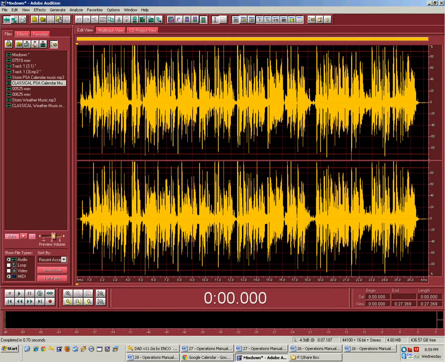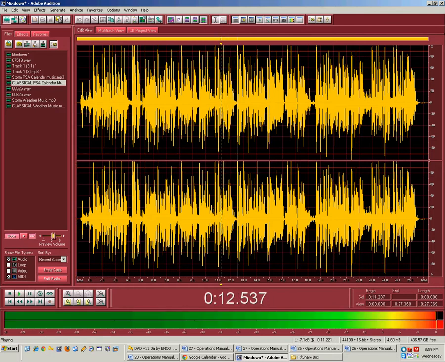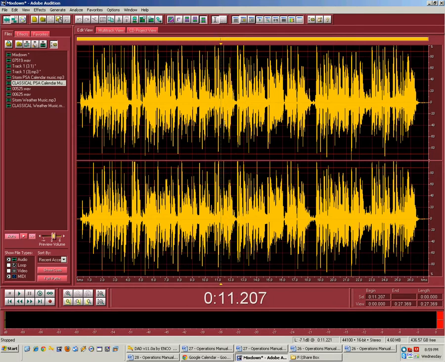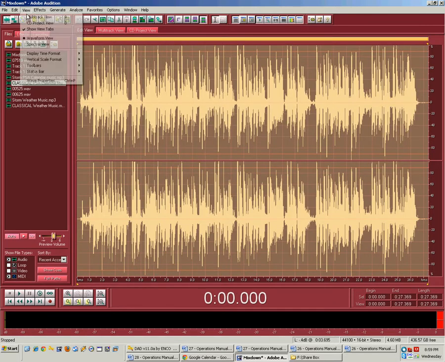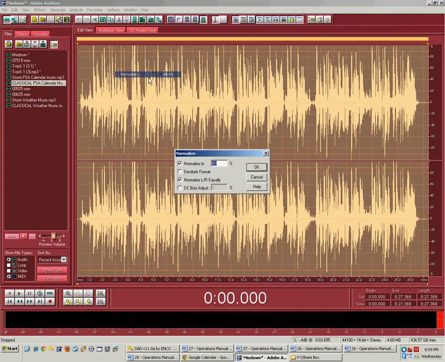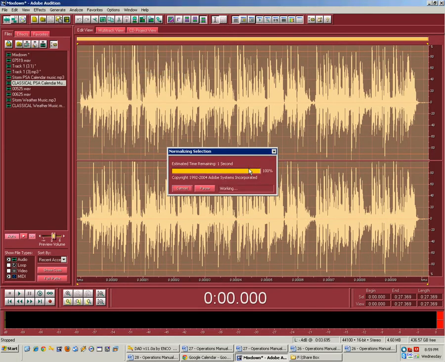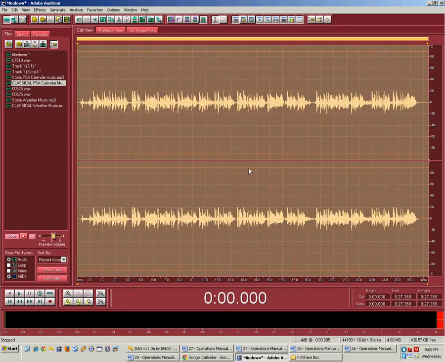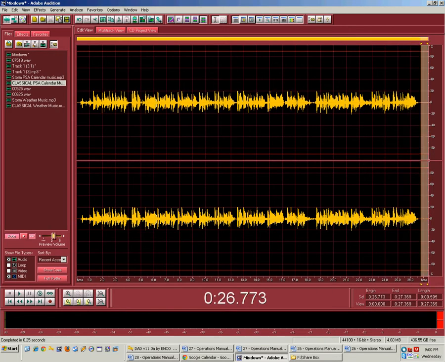Remember, how do you want it to sound? At 10 o'clock, my music is louder than the voice, and it sounds good. Since this is going to play on classical, I'm going to normalize it to 20%. Okay, effects, amplitude, normalize, 20%. Down we go to 20. Why 20? Because it's going to play on classical, and that's just the way it is.